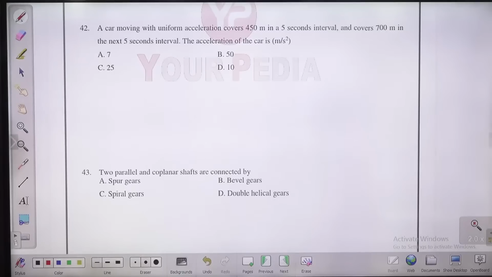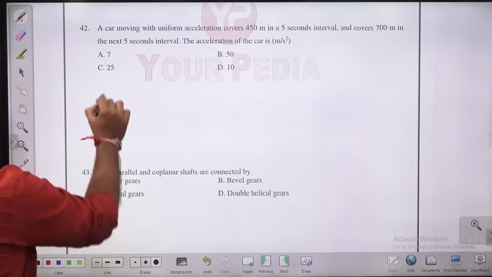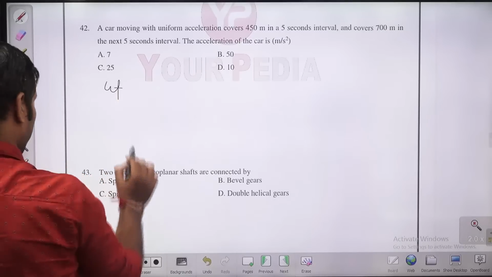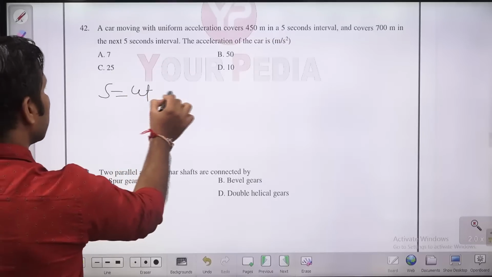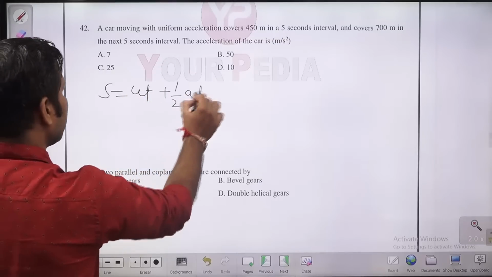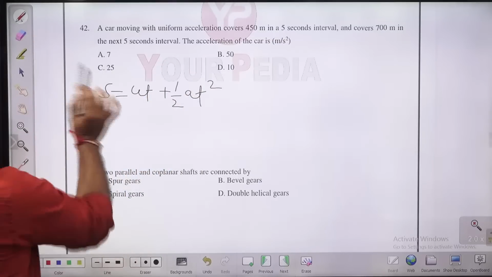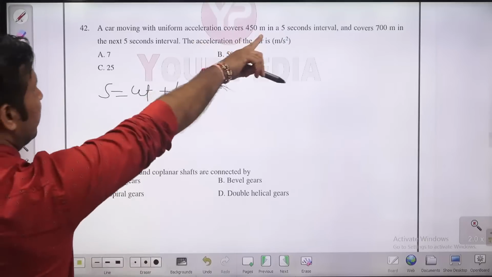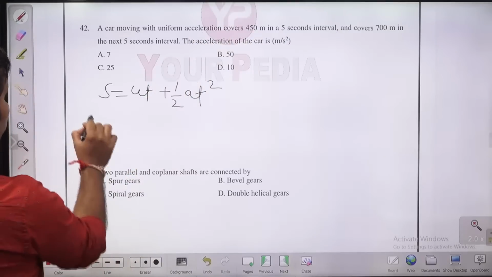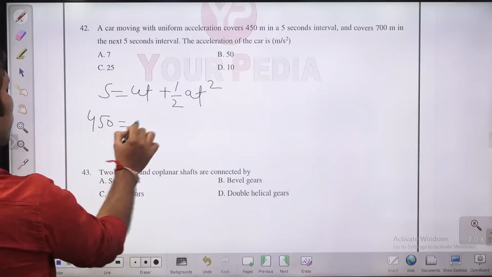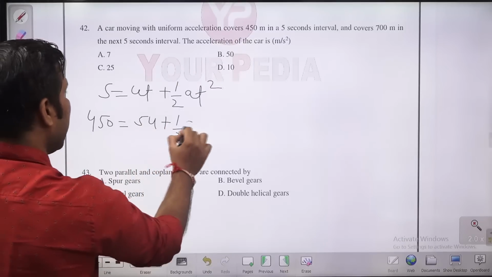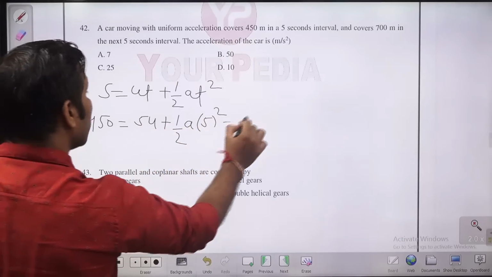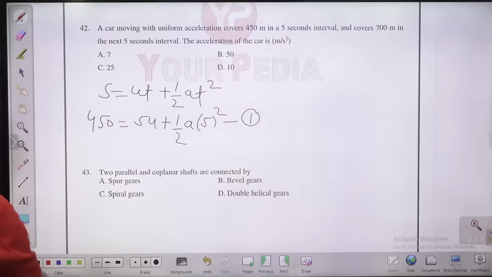So guys, if you use it here, very simple relationship. S, the distance traveled, S equal to UT plus half AT square. Suppose U is the initial velocity, S is the distance traveled. In the first 5 seconds, you are traveling a distance of 450 meters. So 450 equal to, the time is 5, so 5U plus half A into 5 square. So this is the first equation we are having. What is the second equation, guys?